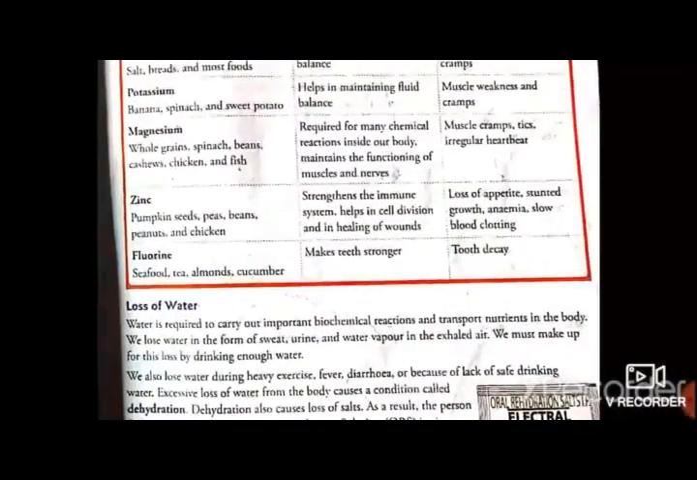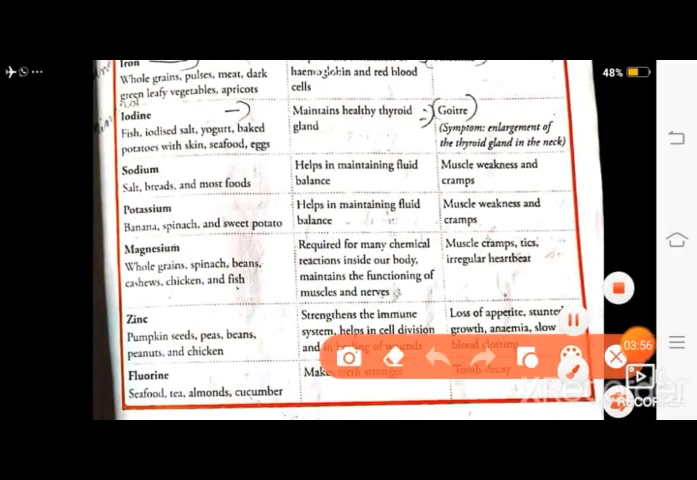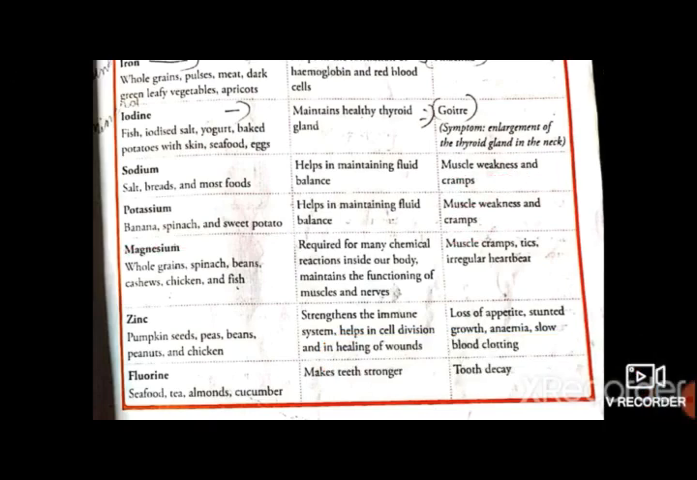potassium. You can see here, deficiency of potassium causes muscle weakness and cramps, and rich sources of potassium: banana, spinach, and sweet potato. Got this? Deficiency of potassium causes muscle weakness and cramps, and the sources are banana, spinach, and sweet potato. Okay. Next answer.